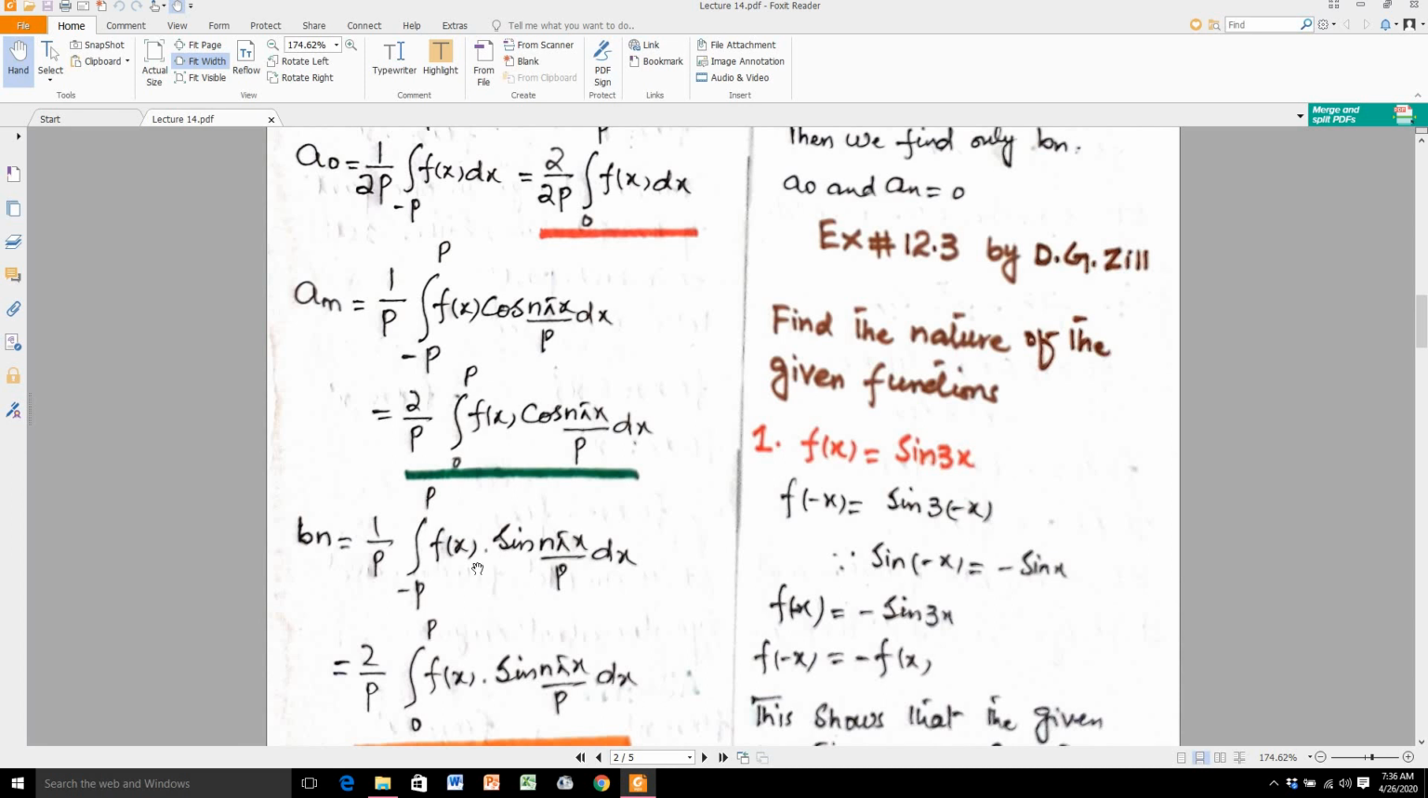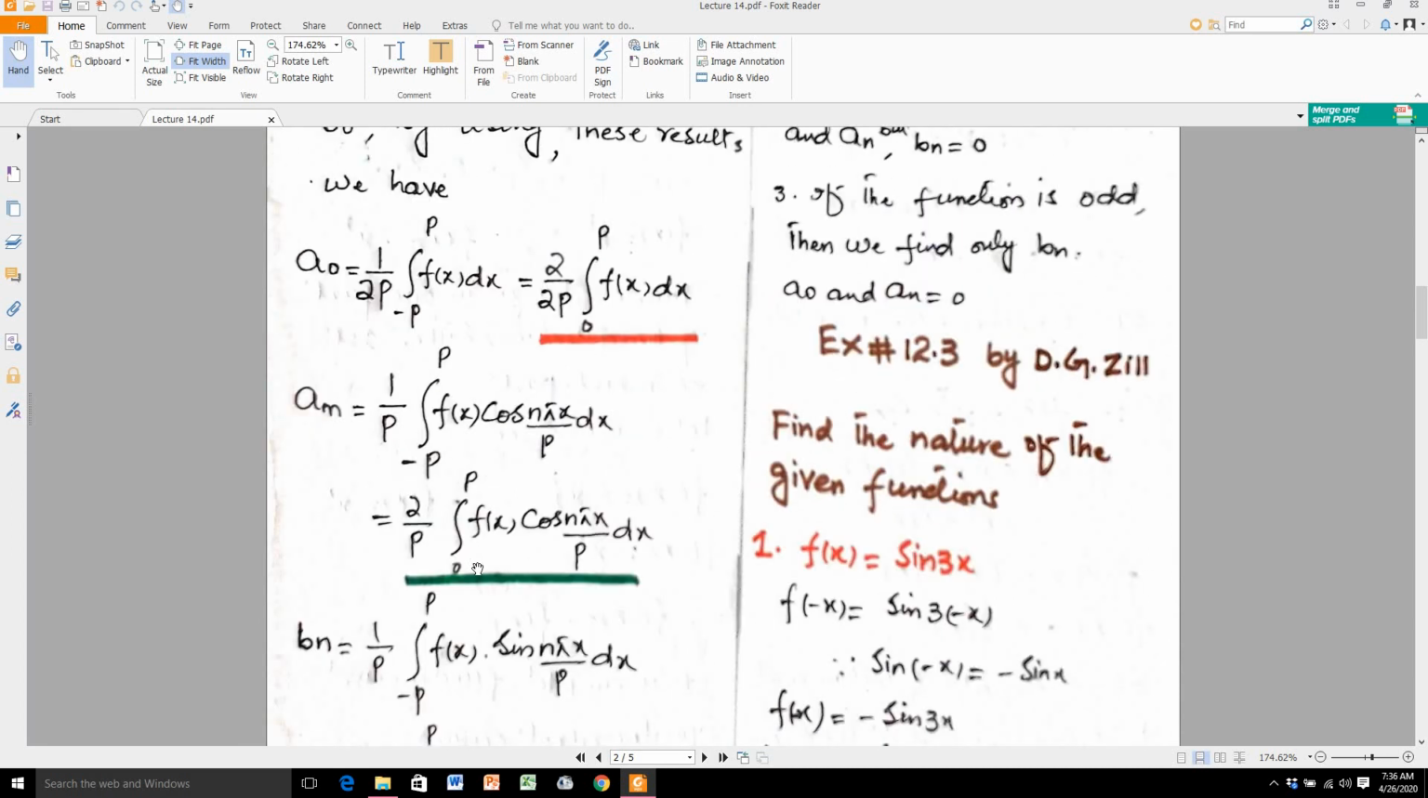So keep in your mind, when the nature of the function is even, you only find a0 and an. At this step bn is 0. If the function's nature is odd, then a0 and an are equal to 0. You only find bn.